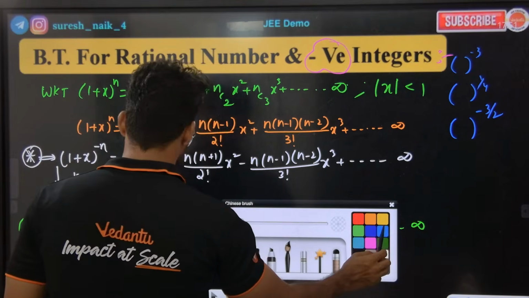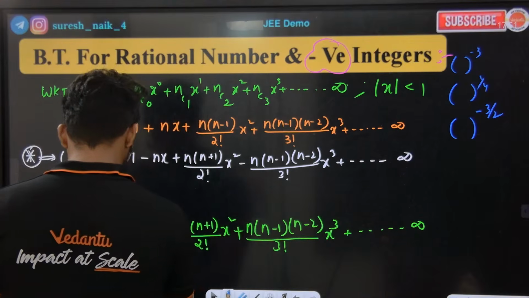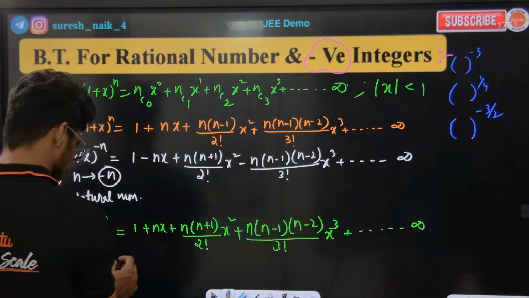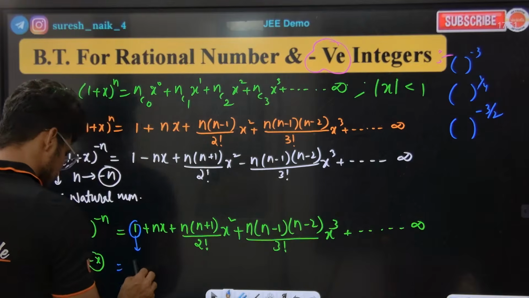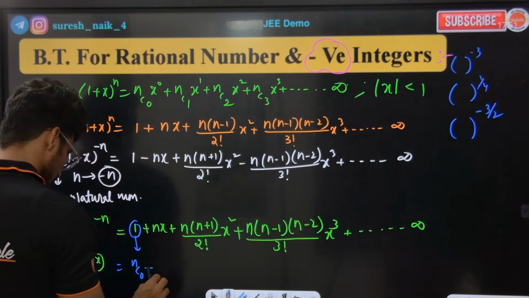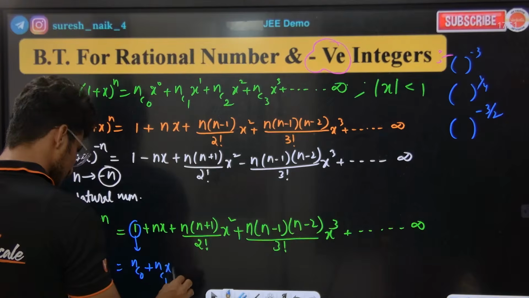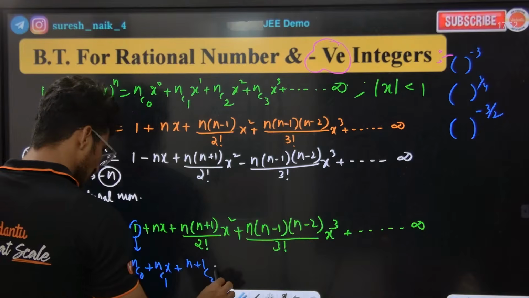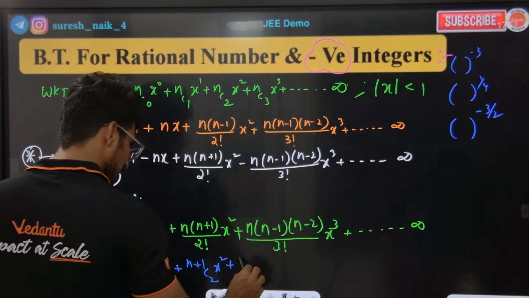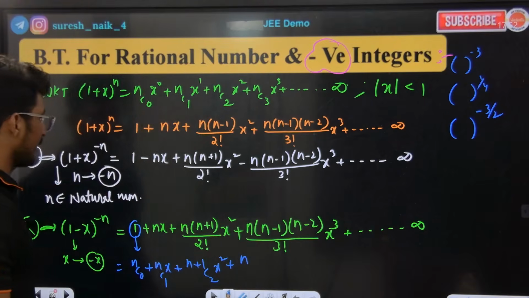If you observe this properly, how is it looking? This 1 means basically NC0, plus this n means NC1 into x. This, n into n plus 1 by 2 factorial, is C2 x square.